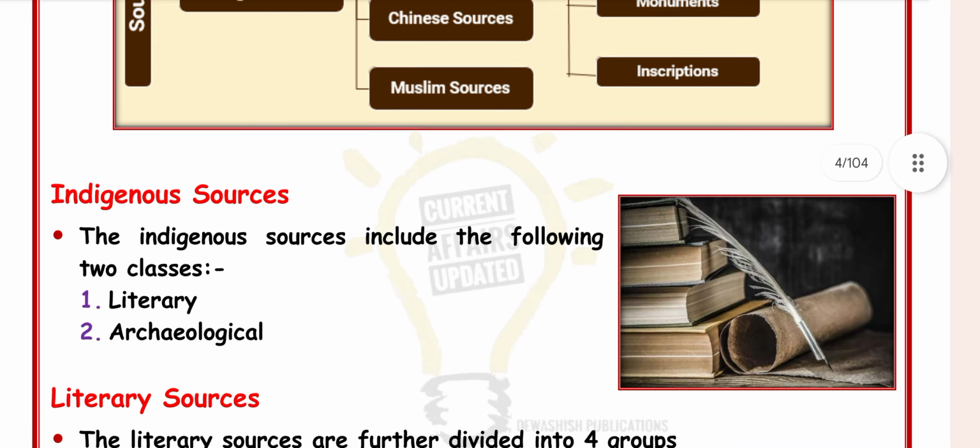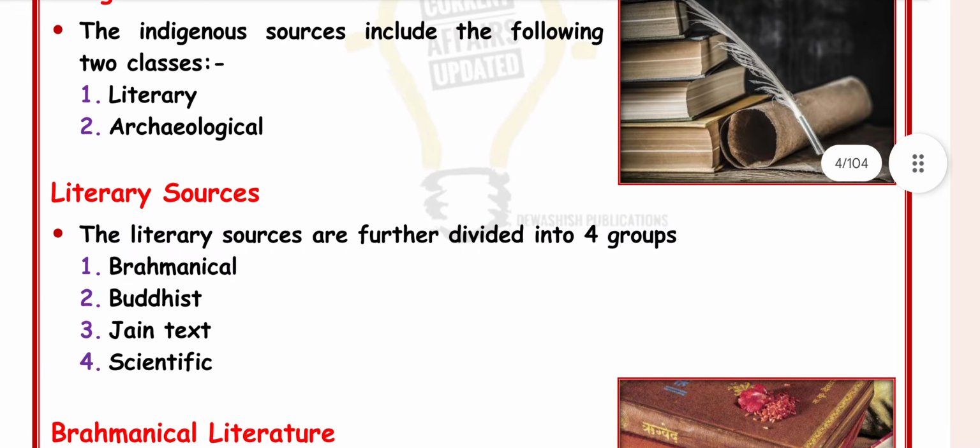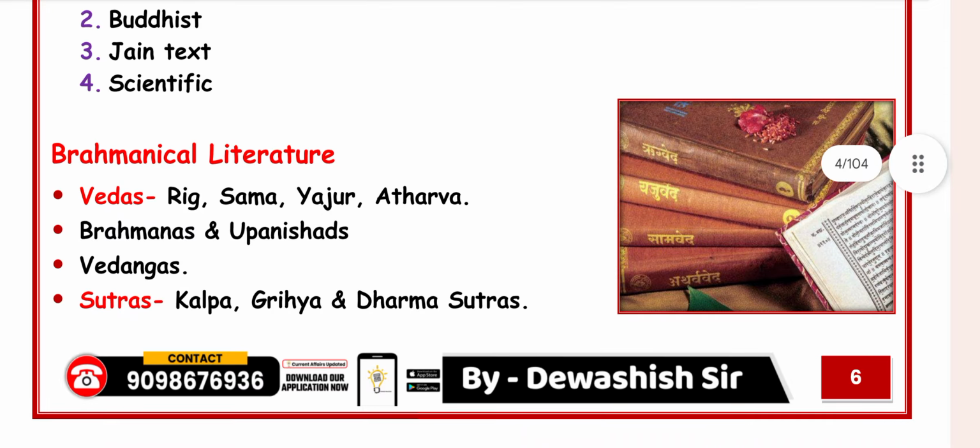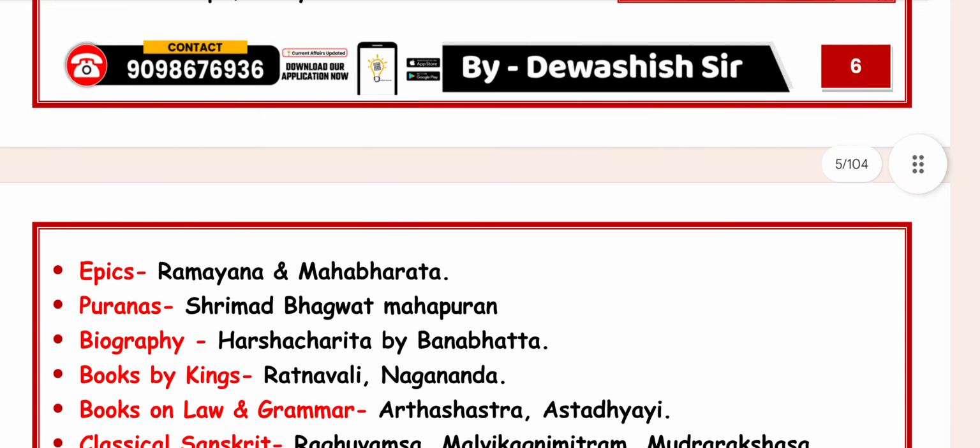First one is the indigenous source. There are two types: literary source and archaeological. Under literary, there are Brahminical, Buddhist, Jain, and scientific. In the Brahminical literature, the Vedas such as Rig Veda, Samaveda, Yajurveda, Atharvaveda, and Brahmanas and Upanishads, and Vedanga sutras like Kalpa, Grihya, and Dharma sutras. These are the sutras. And other epics such as Ramayana and Mahabharata, and Puranas,